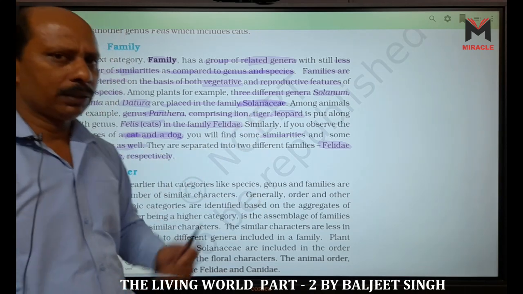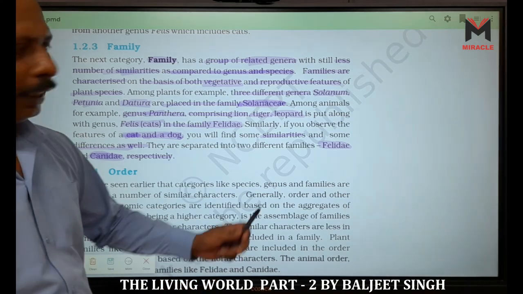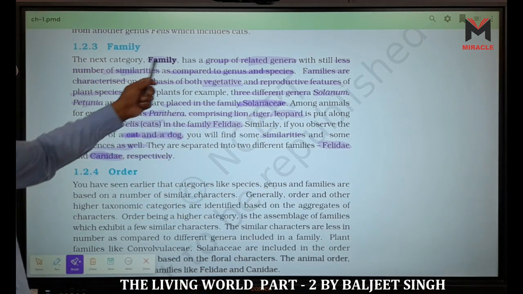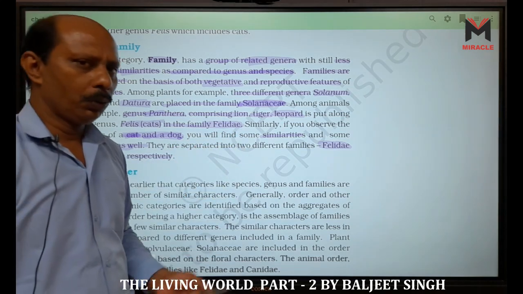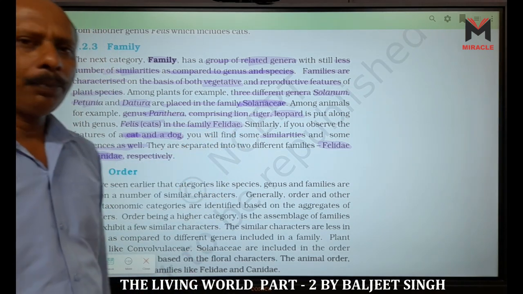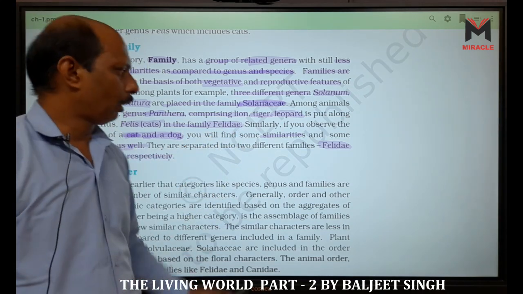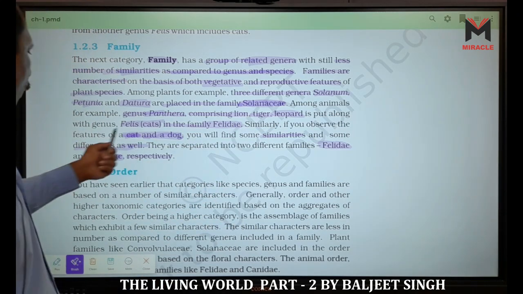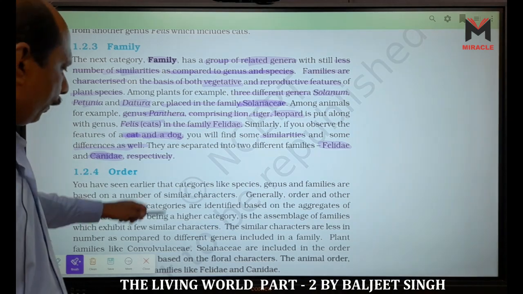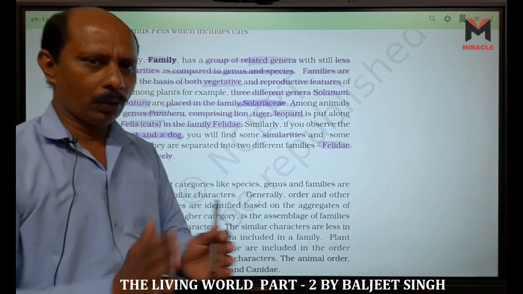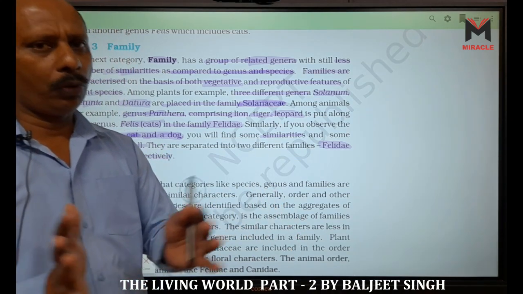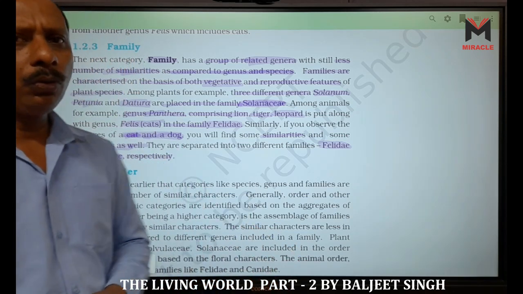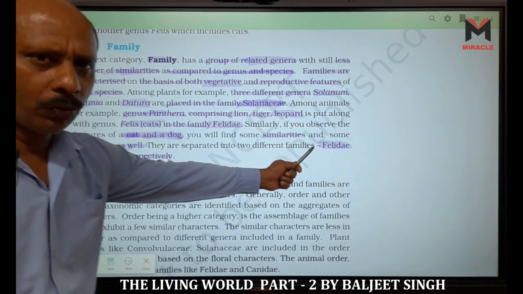Solanaceae consists of three genera: Solanum, Petunia and Datura. In the animal group, the Felidae family has two genera: Panthera, and Felis, the cat. Dog and cat have more differences, so they belong to different families. Dog belongs to Canidae and cat belongs to Felidae.